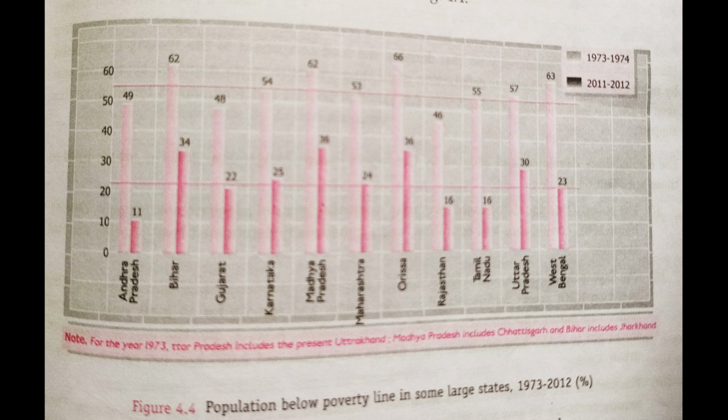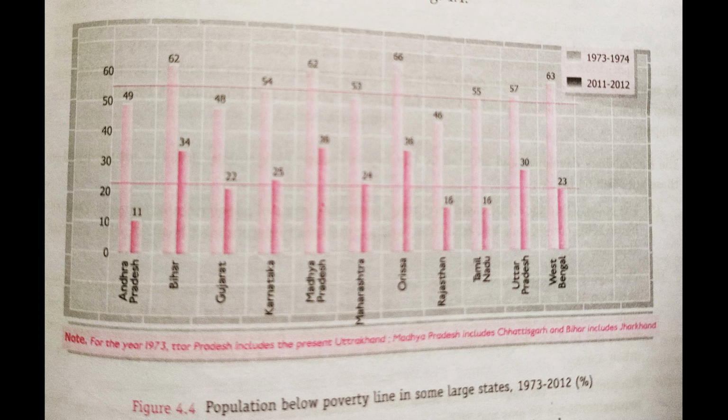For example, Andhra Pradesh, Bihar, Karnataka, Maharashtra and Rajasthan, while some regions were totally ignored, like Odisha, Chhattisgarh and West Bengal. That's why the poverty level has been very different in these regions.